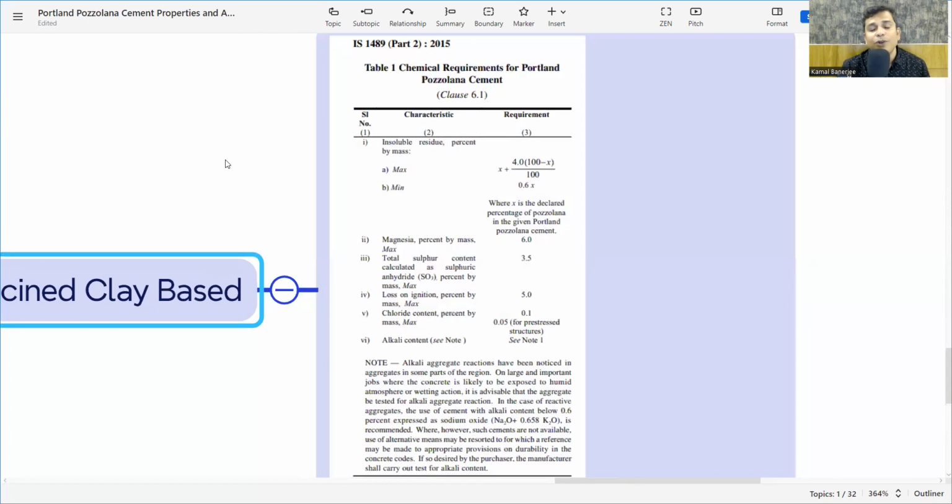So what we have covered: what is Portland Pozzolana Cement, what is the benefit, what is the IS code, why it was developed when we have the OPC, what is the environmental impact of using OPC, and what are the physical and chemical properties. The only limitation is that we have only 33 grade. So this is all about Portland Pozzolana Cement, and I hope you find it useful.